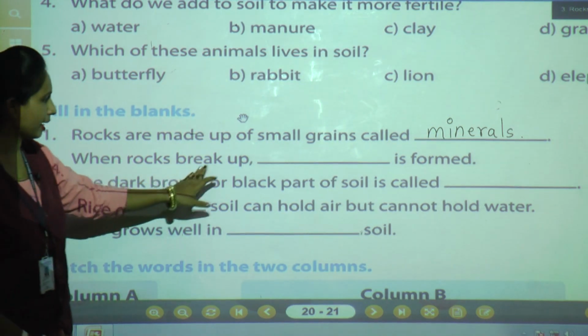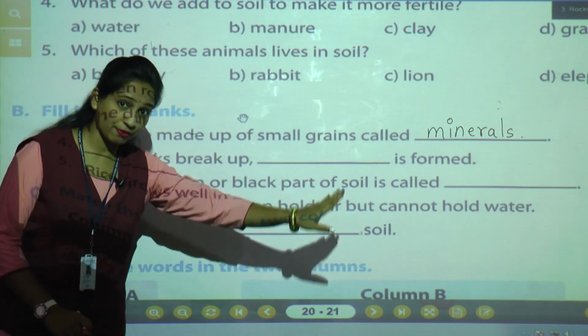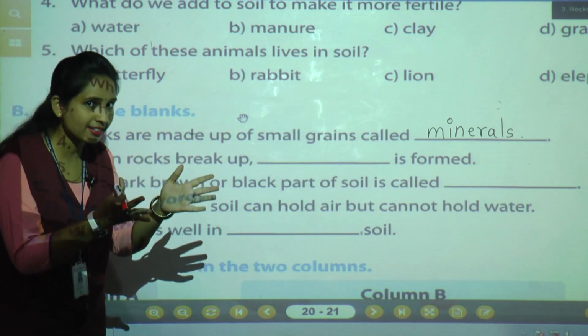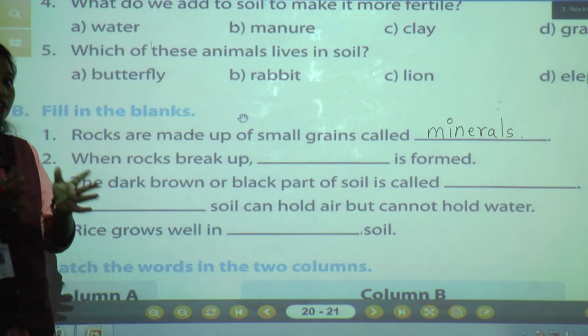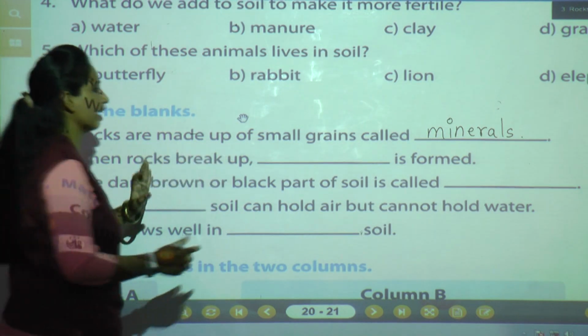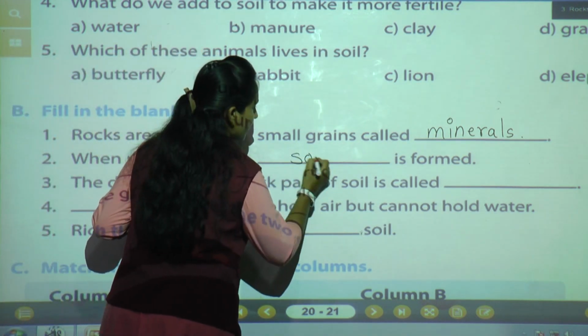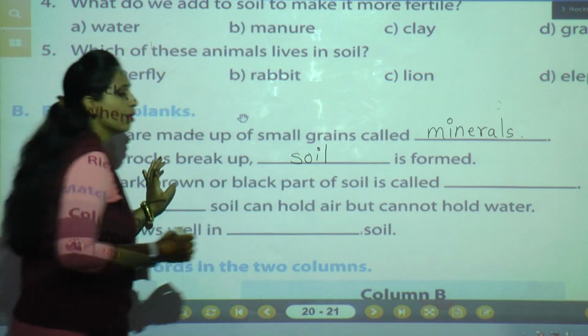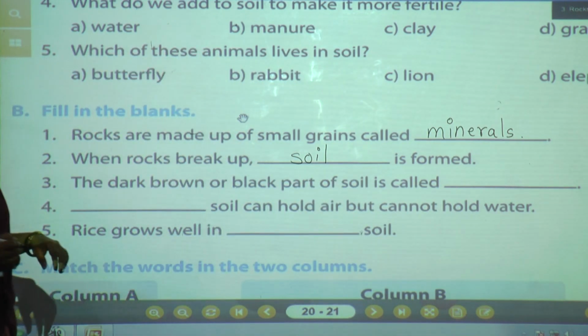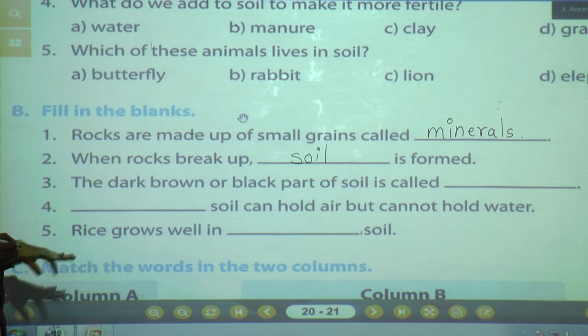When rocks break up, dash dash is formed. We have seen the soil formation. When rocks break, they convert into soil. So the answer is, when rocks break up, soil is formed. What is the soil spelling? S-O-I-L. Okay? Got it? We'll move to the third question.